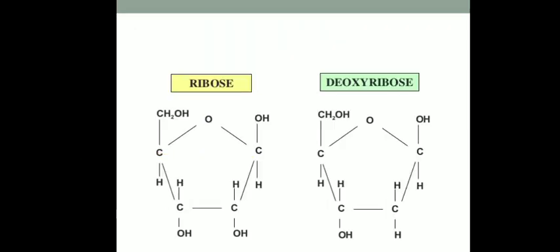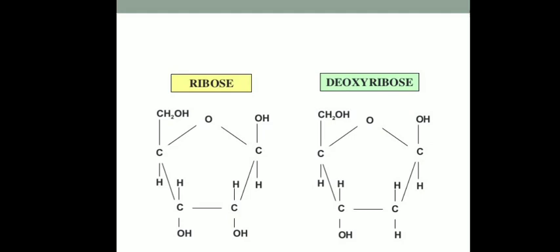See, here you can see the structure of ribose sugar and deoxyribose sugar. The structure is completely similar, the only difference is at the second carbon. Here you can see at the second carbon one oxygen atom is less in the deoxyribose sugar.